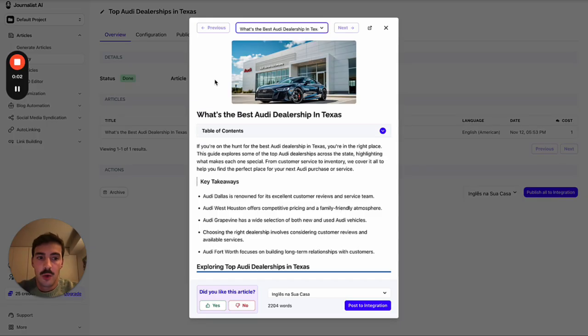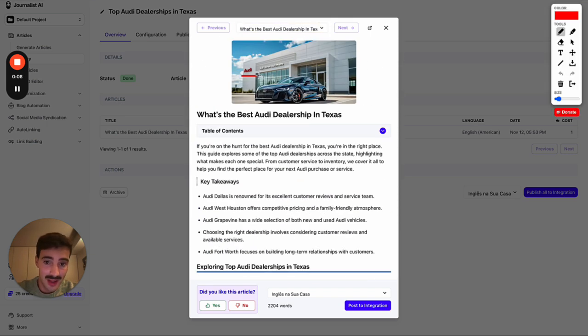All right, so there we go. It is done generating. This is how the article looks. All this is done with AI. Even the images right here, this image right here, even with the lettering, this was done with AI. The core is of course an Audi. It is relevant to what the article is about.